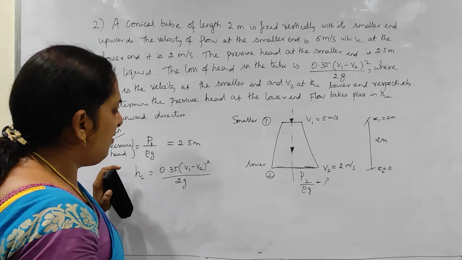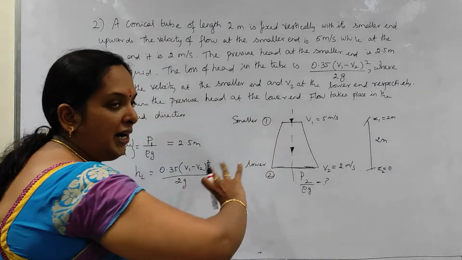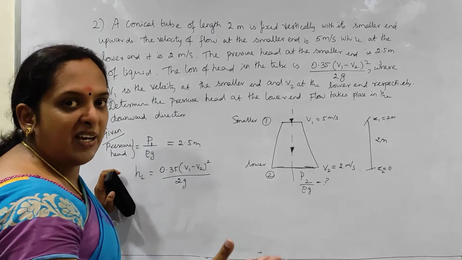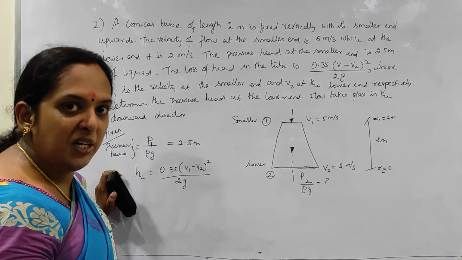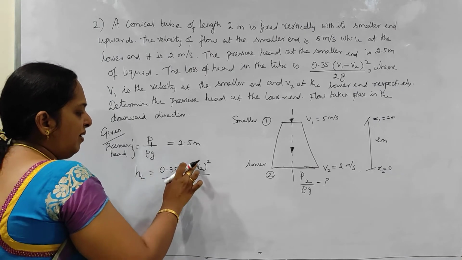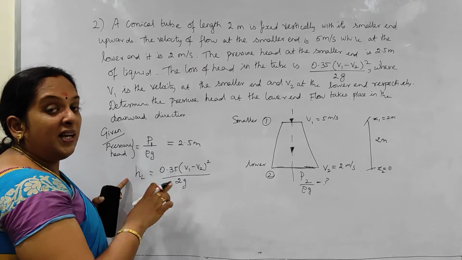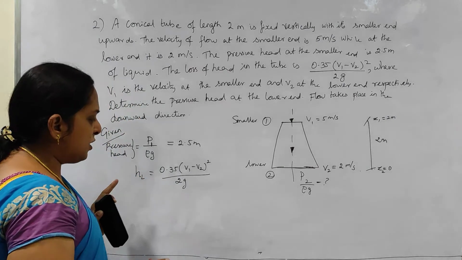It's very simple here. We have to understand the concept. Once you are able to draw the diagram and identify the values, then we can simply apply them in your Bernoulli's equation and we can get the answer. So here 0.35 (V1 minus V2) the whole square by 2G is given. That is your head loss. Instead of giving us a value, they have given us an equation.